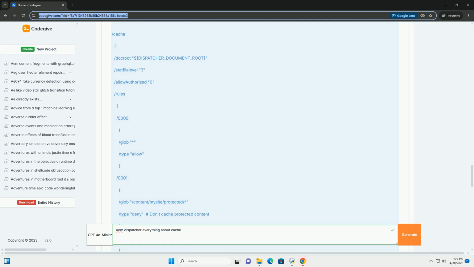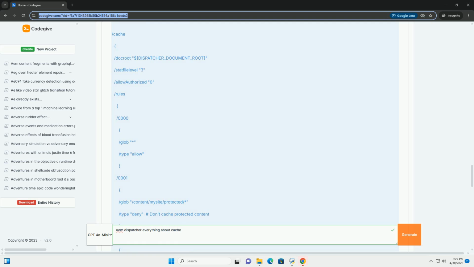Including cookie here is crucial if your AEM application uses cookies. /renders: defines the AEM publish instances, renders, that the dispatcher will forward requests to. /hostname: the host name or IP address of the AEM publish instance. /port: the port number on which the AEM publish instance is running, usually 4503 for the first instance. /timeout: the timeout, in seconds, for the dispatcher to wait for a response from the AEM publish instance. /retry: the number of times the dispatcher will retry a request if it fails.